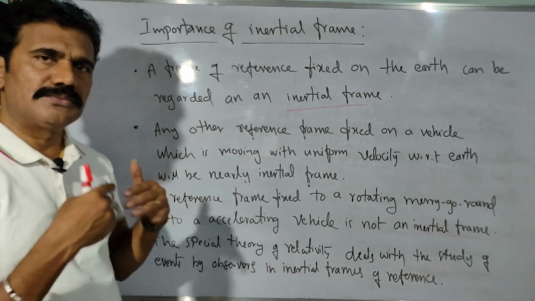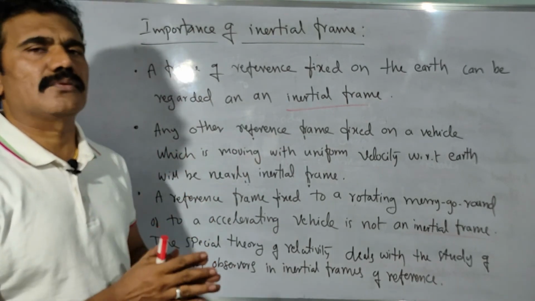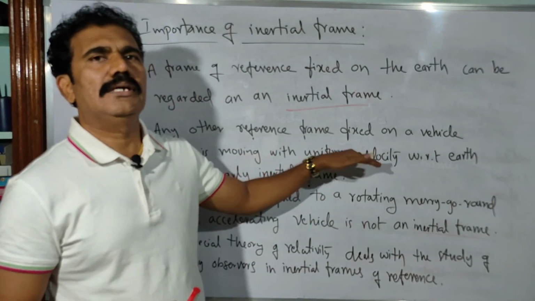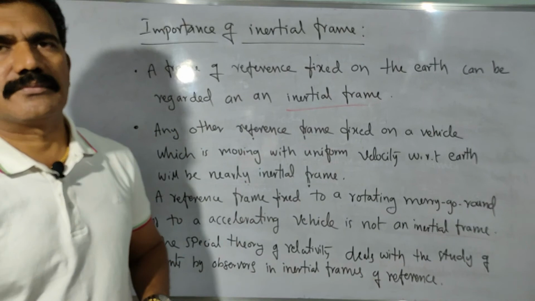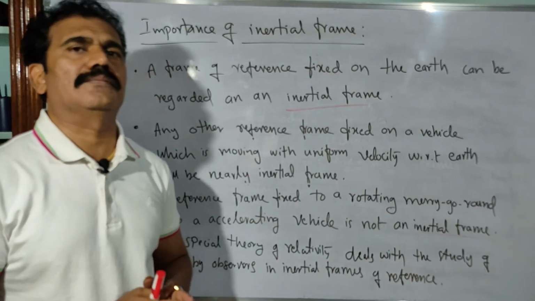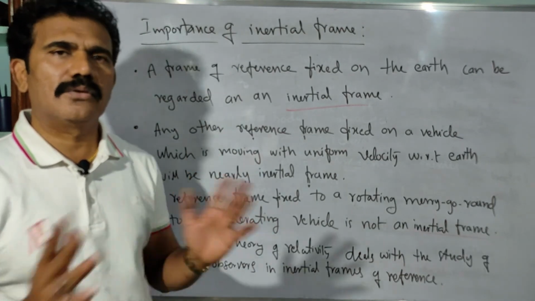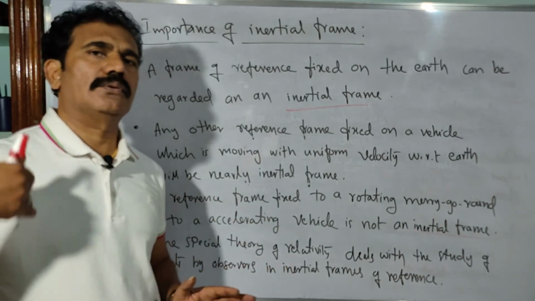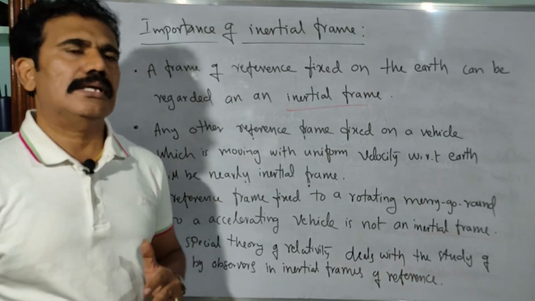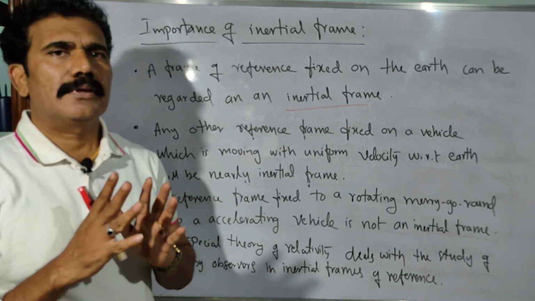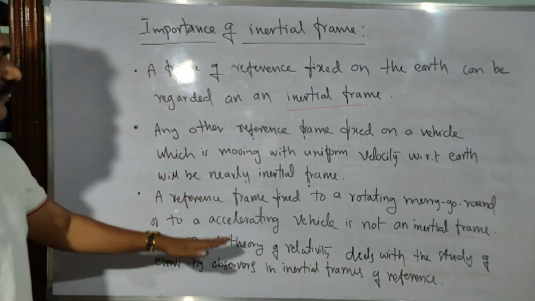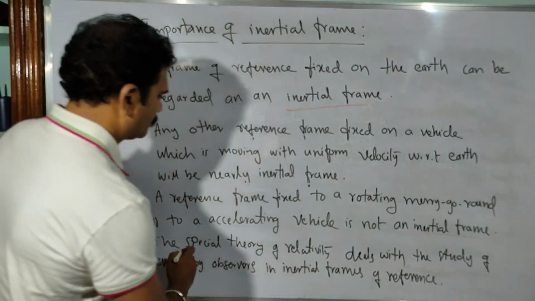Similarly, if the object is moving with uniform velocity, then that can also be considered as an inertial frame. Strictly speaking, anything fixed on the earth is also a non-inertial frame, but by ignoring such motion with respect to the sun or its own rotation, we can say the earth itself acts as an inertial frame of reference for all measurements. Clear? That is what you have to consider in the special theory of relativity.